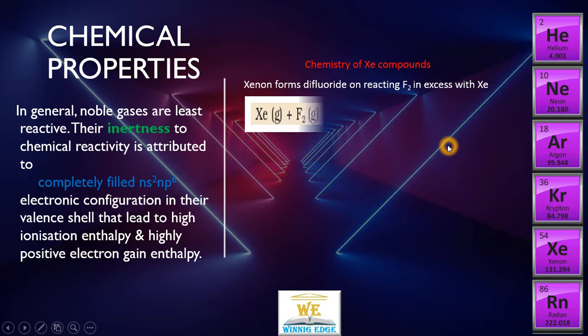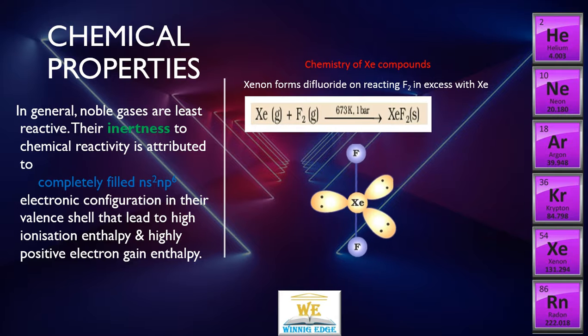That's the reaction at a pressure of 100 pascal and a temperature of 400 degrees Celsius, 673 Kelvin. When xenon reacts with pure fluorine, which is a highly reactive gas, we get xenon difluoride.